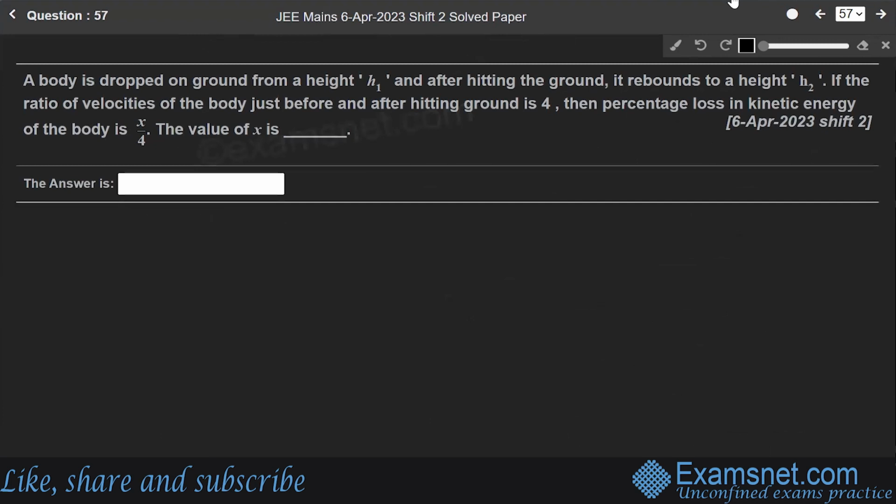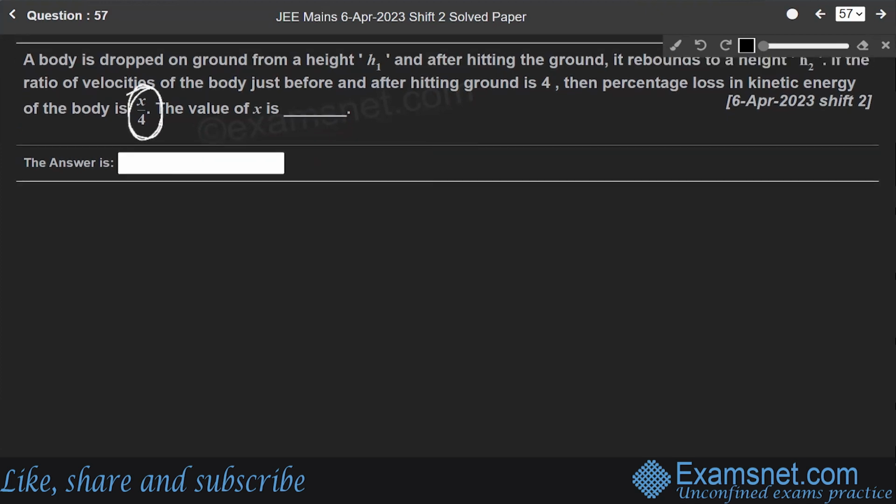A body is dropped on the ground from a height h1 and after hitting the ground, it rebounds to a height h2. If the ratio of velocities of the body just before and after hitting ground is 4, the percentage loss in kinetic energy is x by 4. We have to find the value of x. Okay. According to the question, let us try to understand this question.